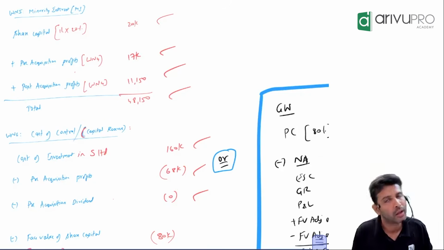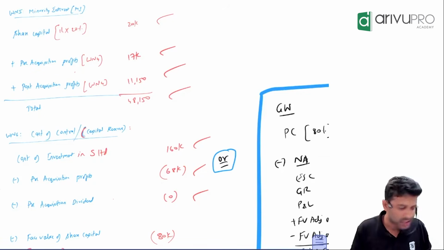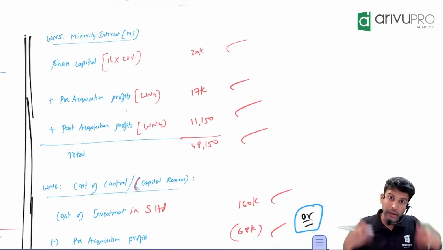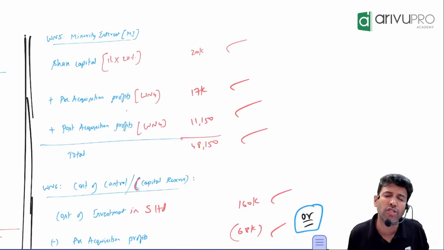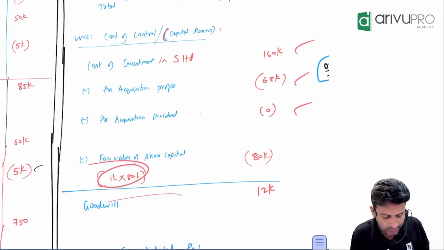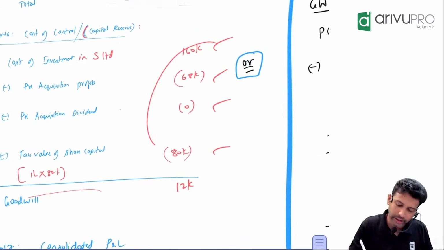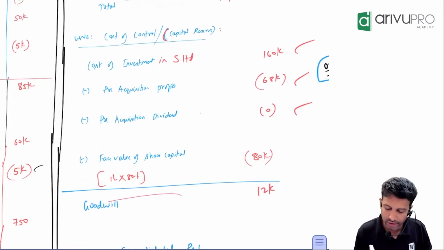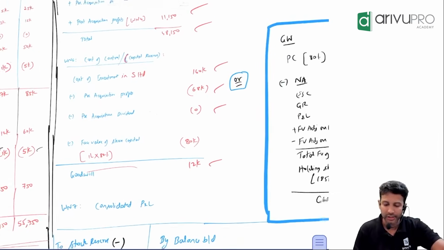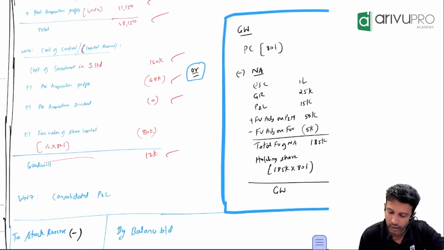Done, ji. Okay. Then face value of share capital. What was the share capital of subsidiary company? 1 lakh. Entire 100% holding company owns or only 80%? So, holding company's share of share capital is 80% of 1 lakh, which is 80,000. Net of this, you're getting a positive number. So, it's a case of goodwill. Show this goodwill in consolidated balance sheet. Done, ji.